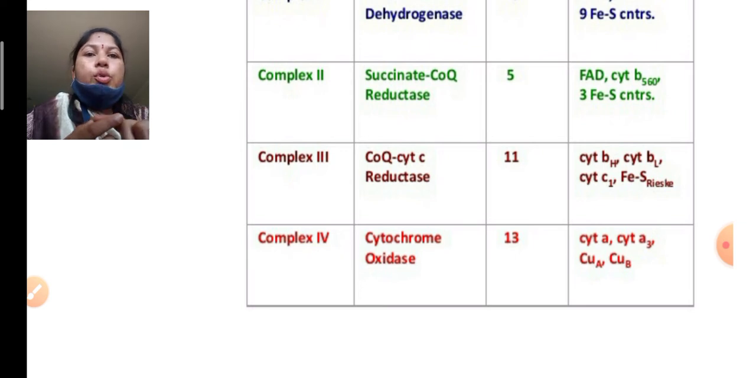Here ubiquinone and cytochromes are the two mobile electron carriers: ubiquinone and cytochrome C. Cytochrome C always takes the electrons from complex 3 and transfers them to complex 4, that is the cytochrome oxidase.